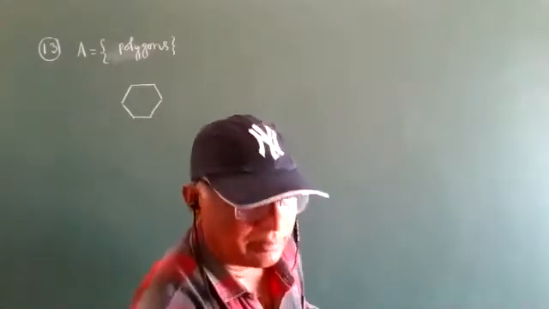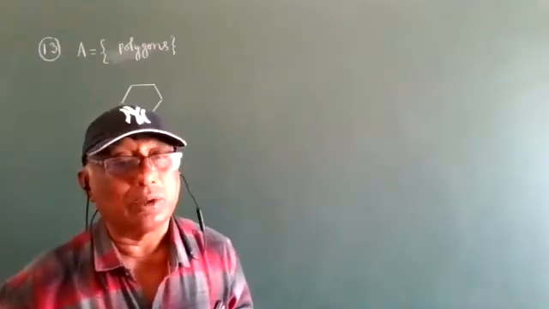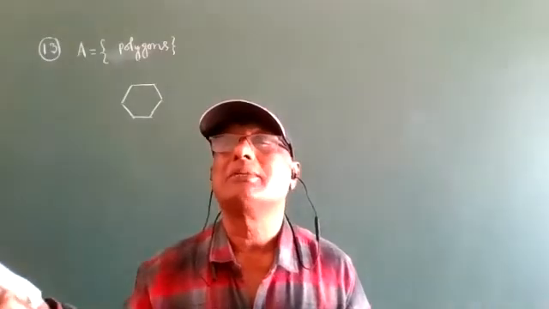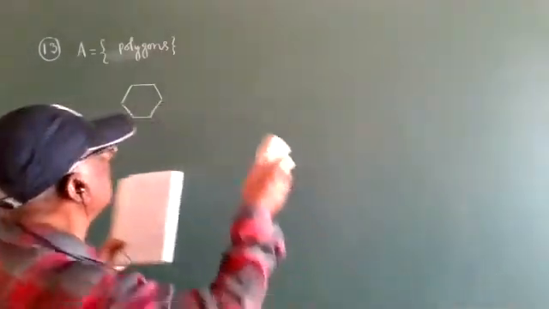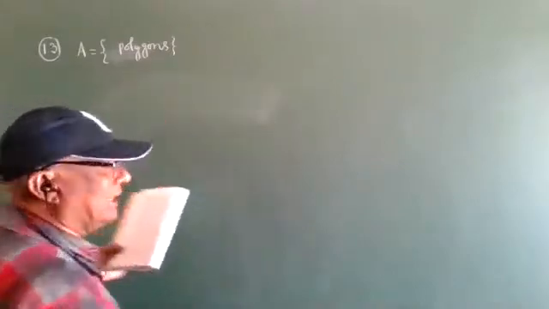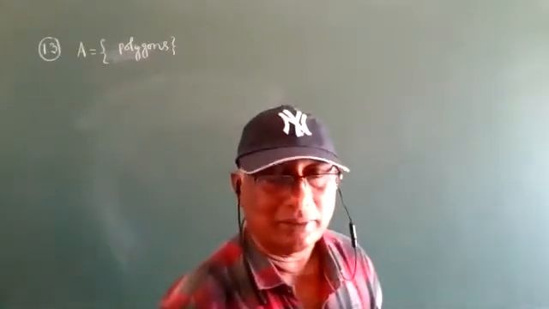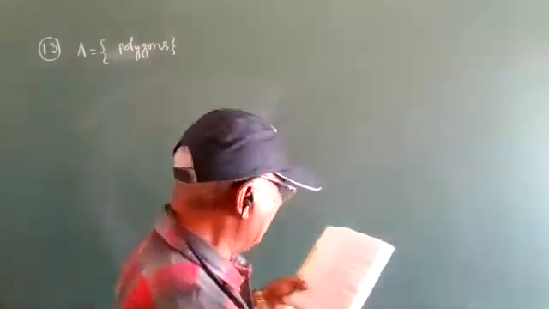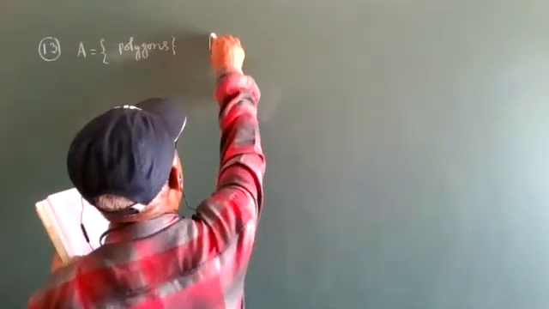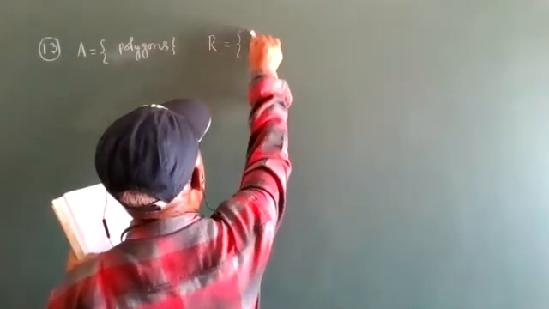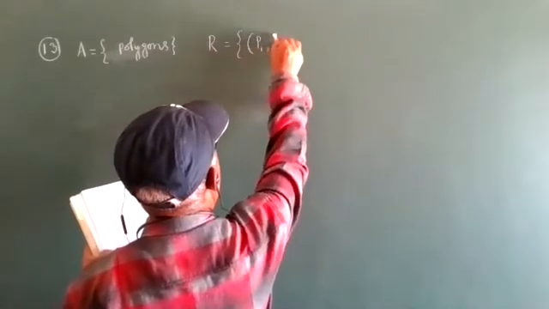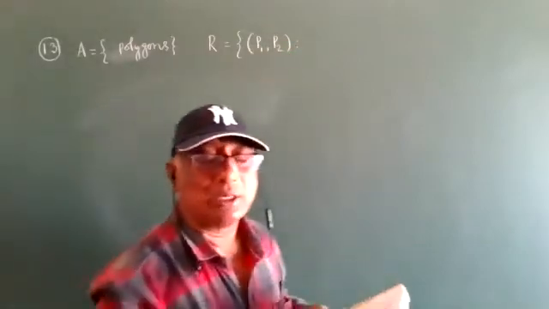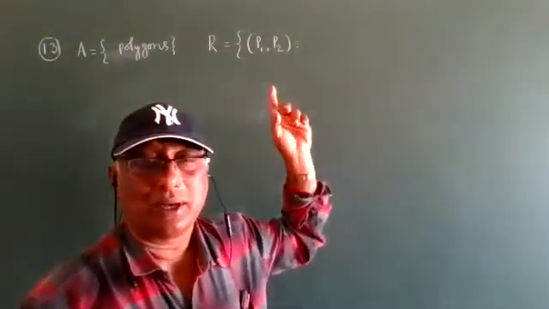Okay? But it has a number of sides, not only six, not only five, it should have n sides. Maximum sides is n. An n-sided closed figure is called an n-sided polygon. R is the relation. What is the relation? It is in set builder form. P1 is one polygon, P2 is another polygon. Not only two are given, there are n polygons.